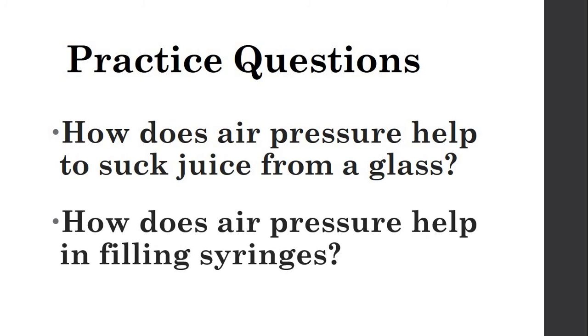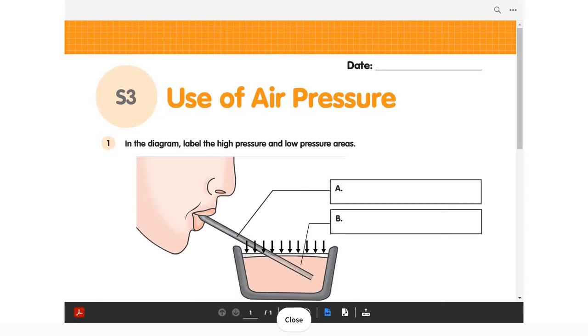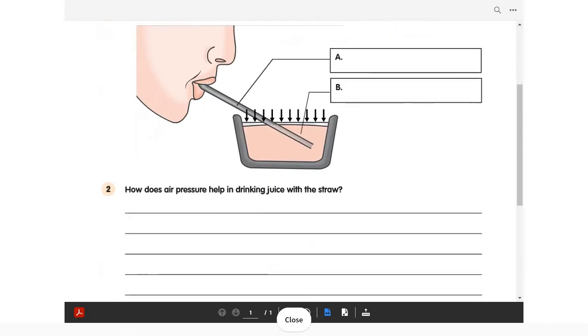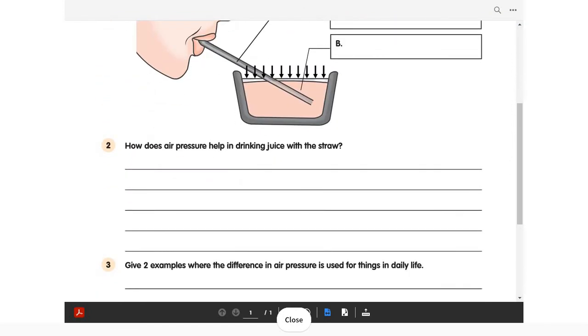Next, worksheet questions. In S3, first question, there is a diagram. In the diagram, label the high pressure and low pressure areas. Next question, how does air pressure help in drinking juice with the straw?